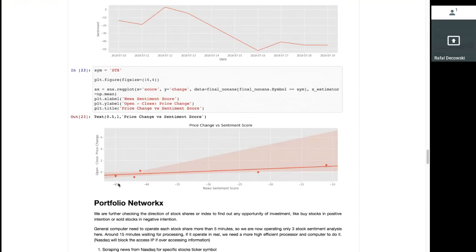So you can see, even though we have highly negative overall indication of the news, the direction of this chart is pointing towards more positive sentiment score and a bigger increase in price.